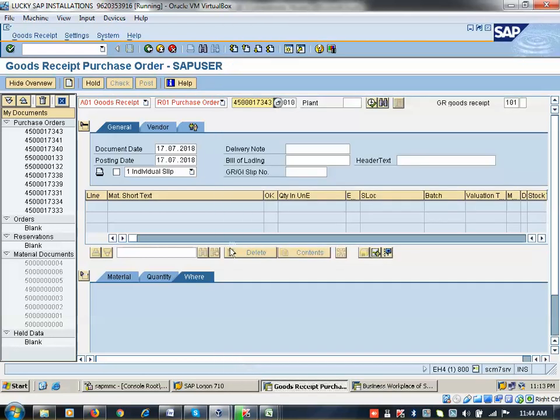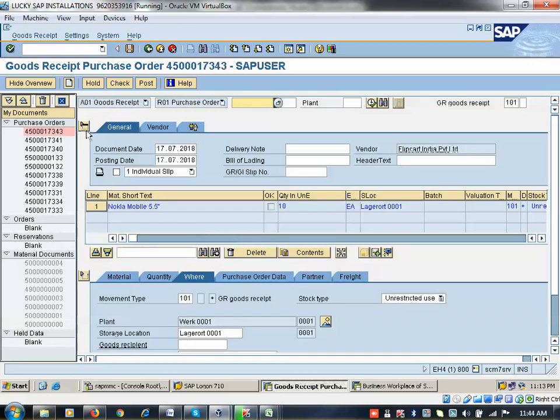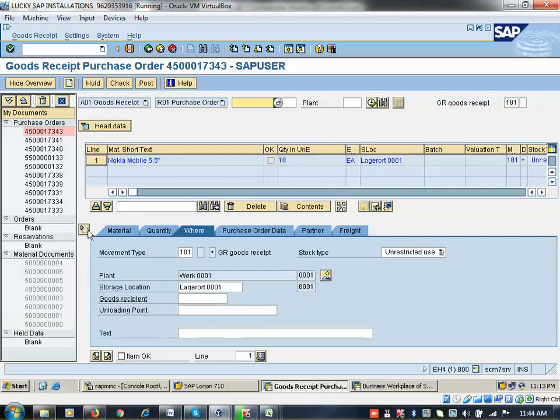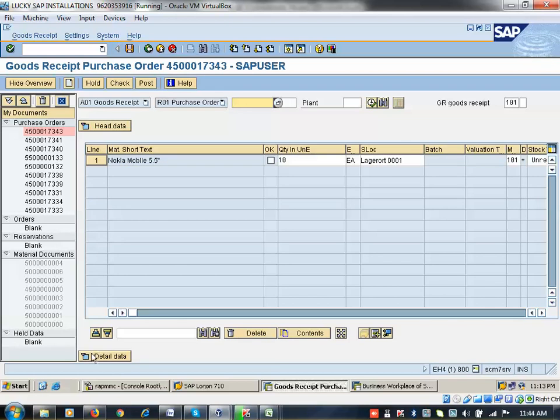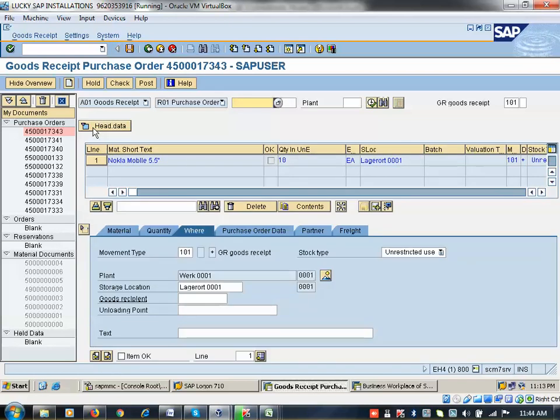So click on enter. Now PO number I entered. So click on enter here. Okay. So here also like PO, header level, item overview, I hope it is available. The same way here, header data, item detail, item overview, 3 is available. So when you create material master copy to PO, now PO data will be copied to goods receipt. So goods receipt data copied to invoice receipt. Like that only it will go.